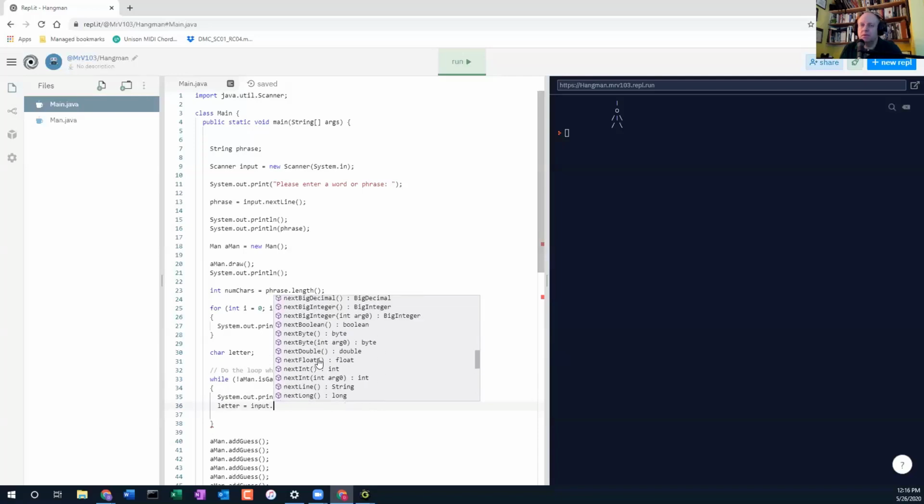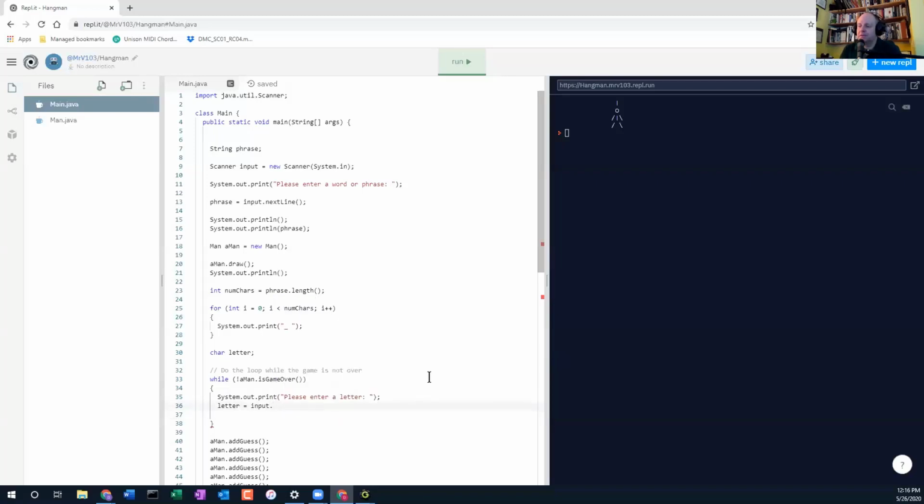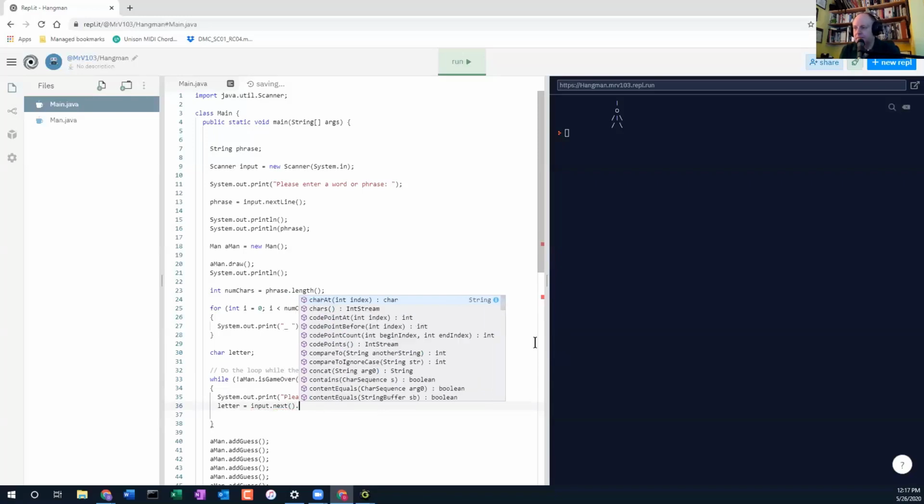But notice that there's no next char for some reason, which is frustrating. So what we do is we say input.next, and that gives us a string, and that'll give us the whole line if they give us something. See that first one is a string. So we do that first, and then we say char at, and this returns a char.